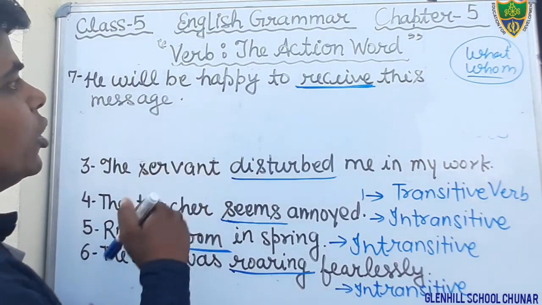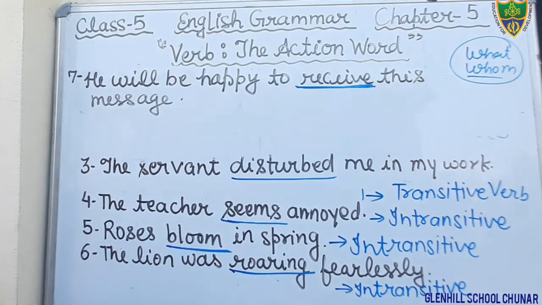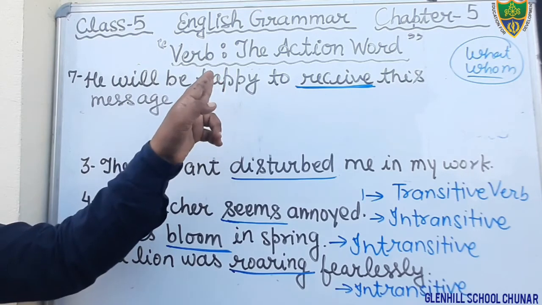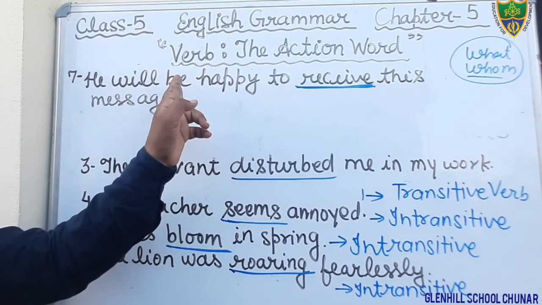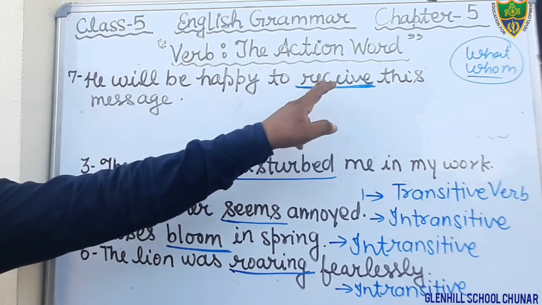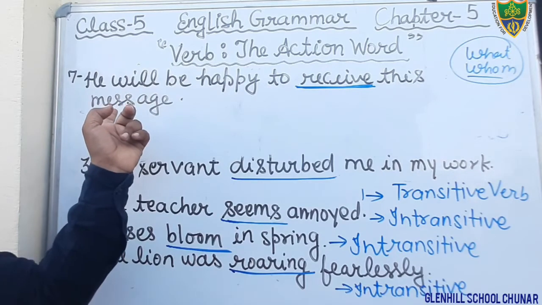Now we will put the question: what will he receive to become happy? We are getting the answer message.